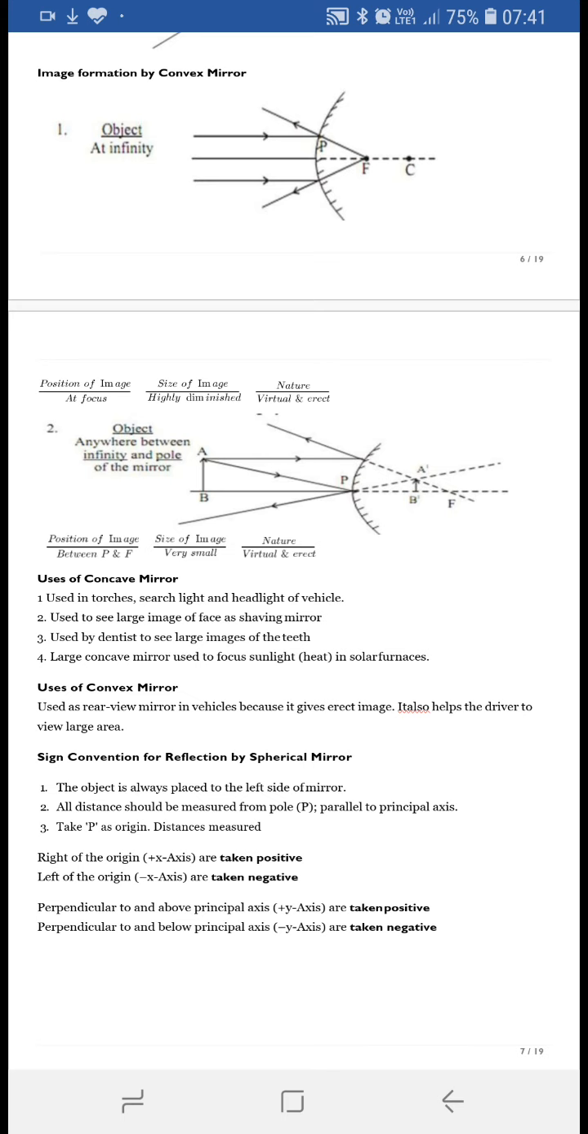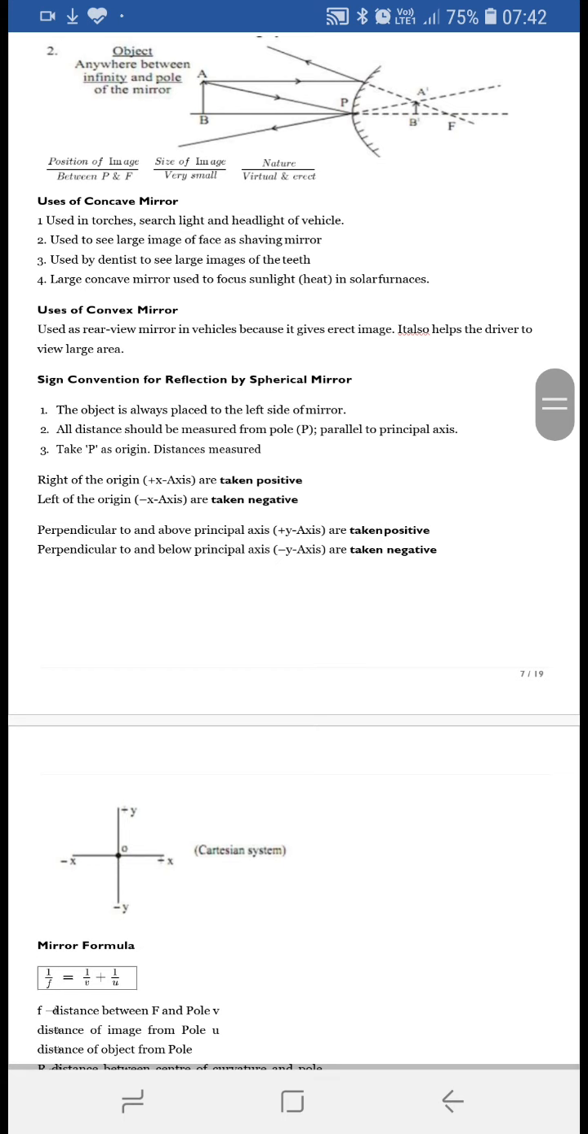After that, uses of convex mirrors. The convex mirrors always form erect images. They are used as rear view mirrors of vehicles. It helps the driver to view a large area. These are also used by shopkeepers to keep an eye on thieves, as security mirrors.